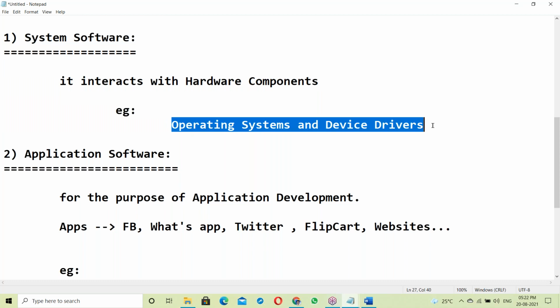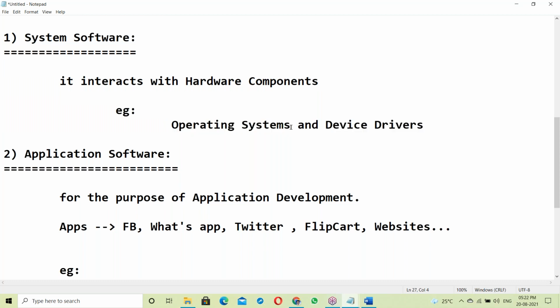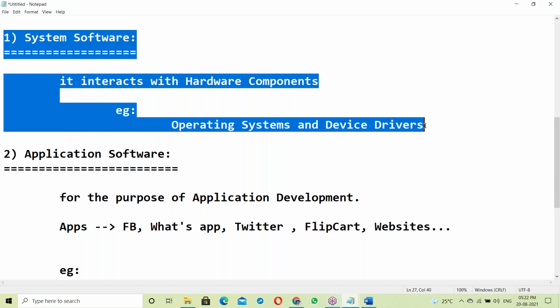So voice on device driver systems, voice interacting with hardware. Voice can talk to hardware. Device driver to run the devices. So their system software is okay.